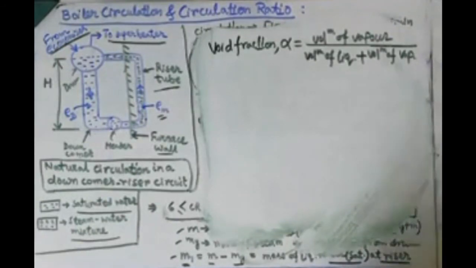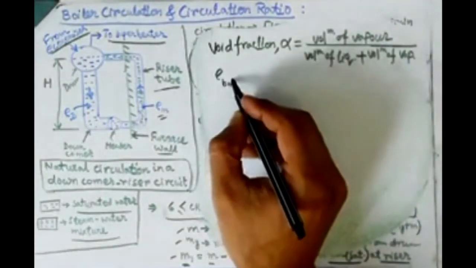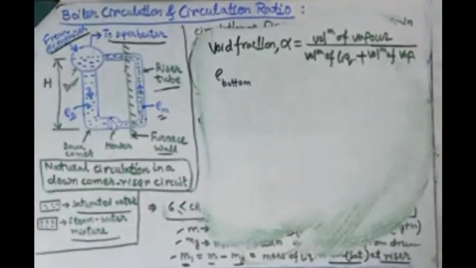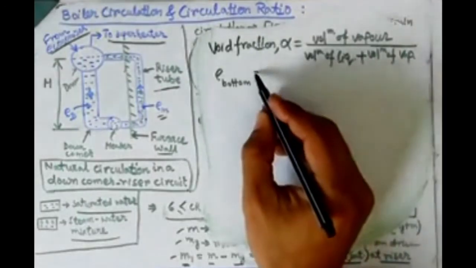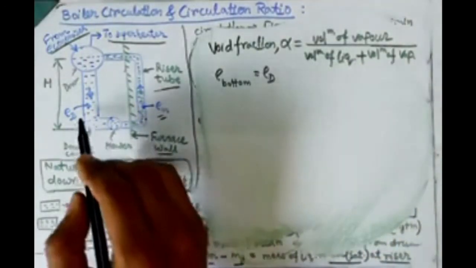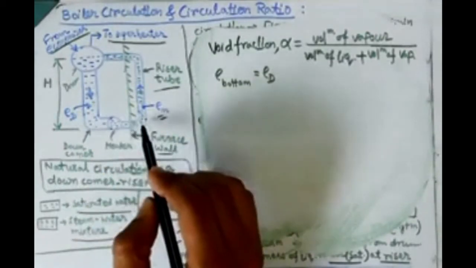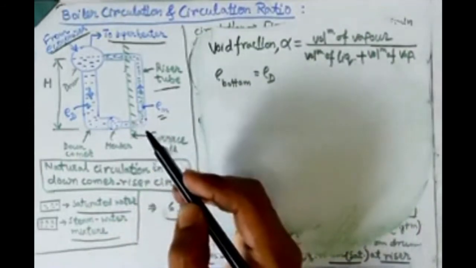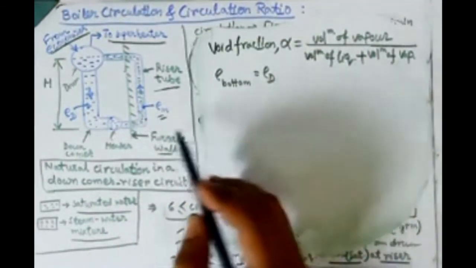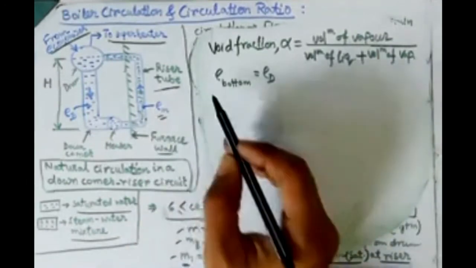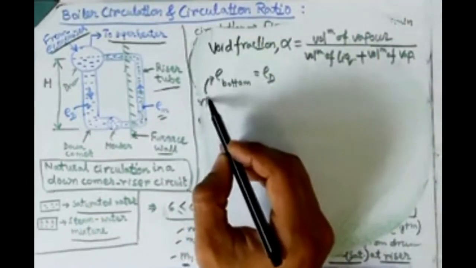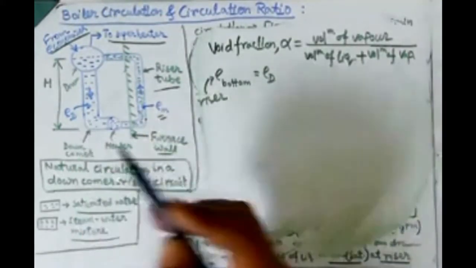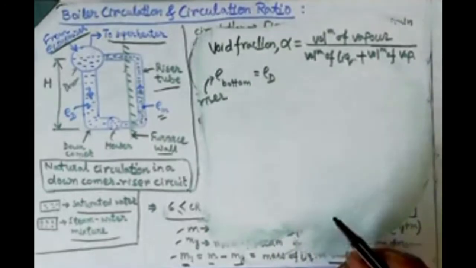If you write down rho bottom, that means rho at the bottom of the riser tube, that is nothing but rho d. Rho d means the density of the liquid at the downcomer part, and when it is just entering the riser tube, at the bottom of this particular riser tube, the phase change has still not started. So at the bottom of the riser tube, the density of the fluid is basically the density of the liquid in the downcomer. They are actually the same.